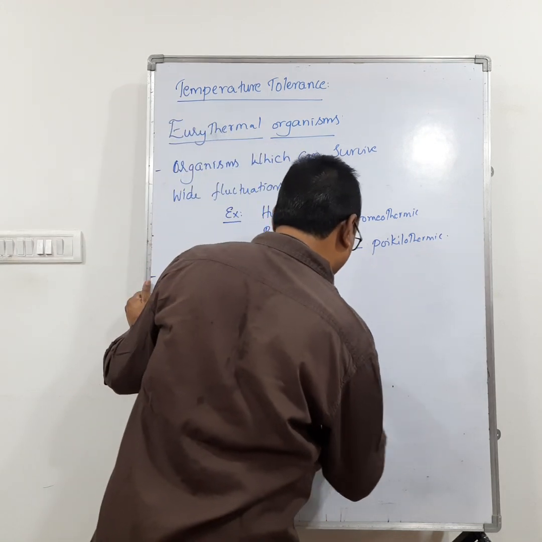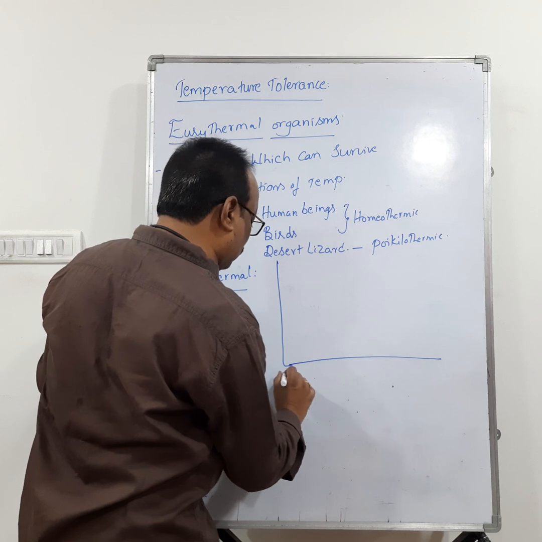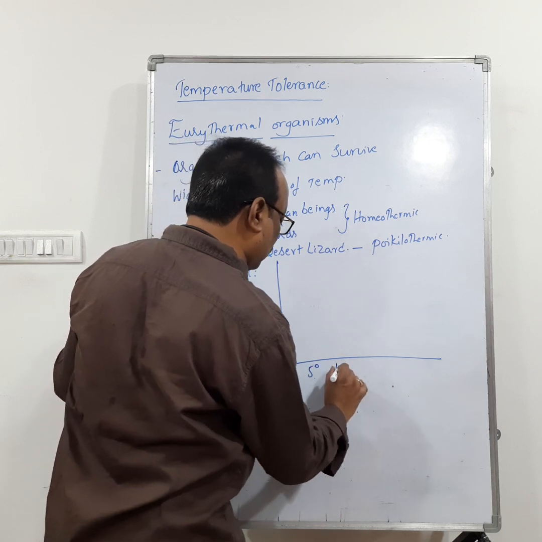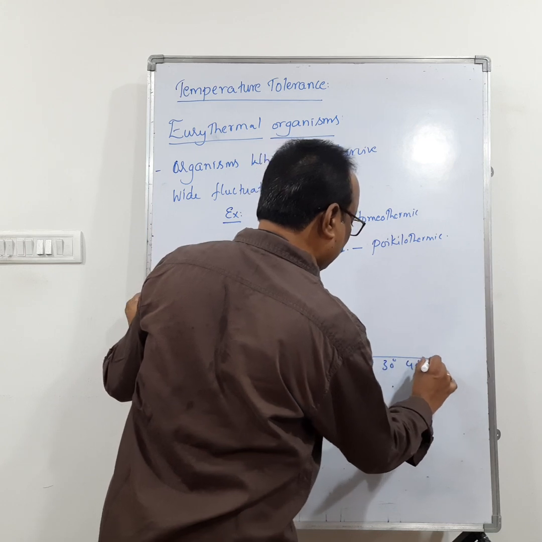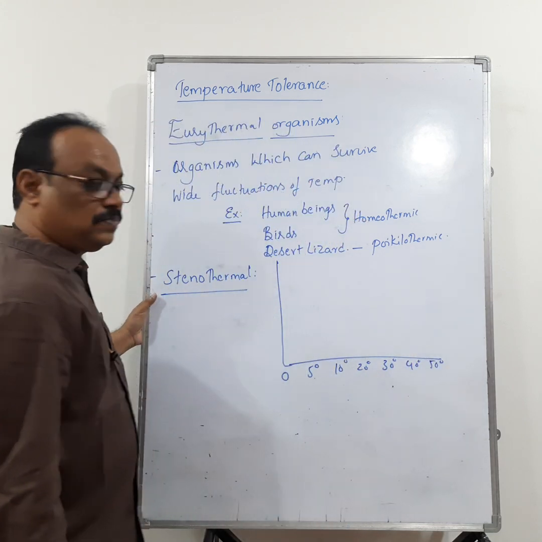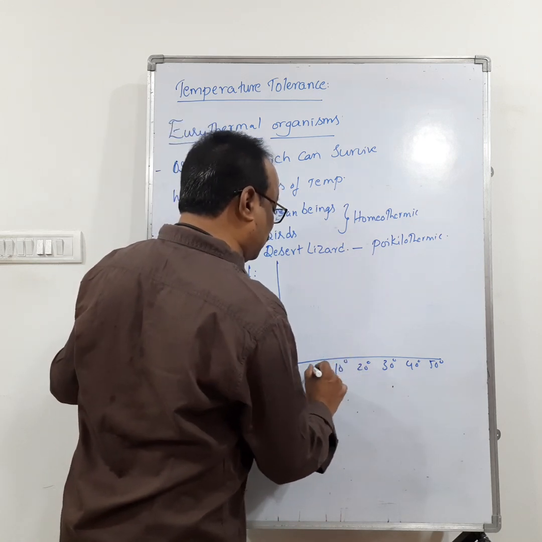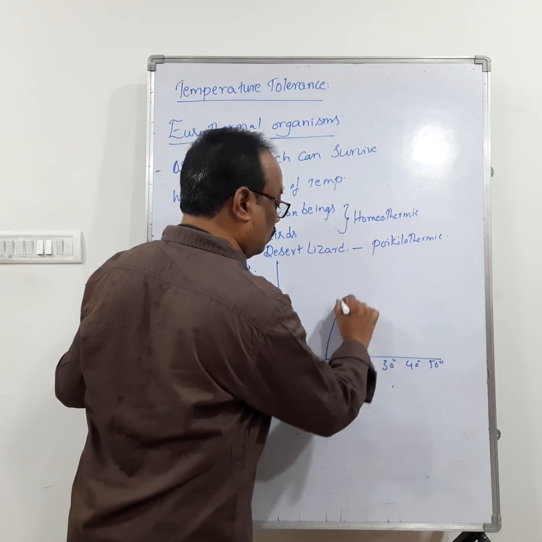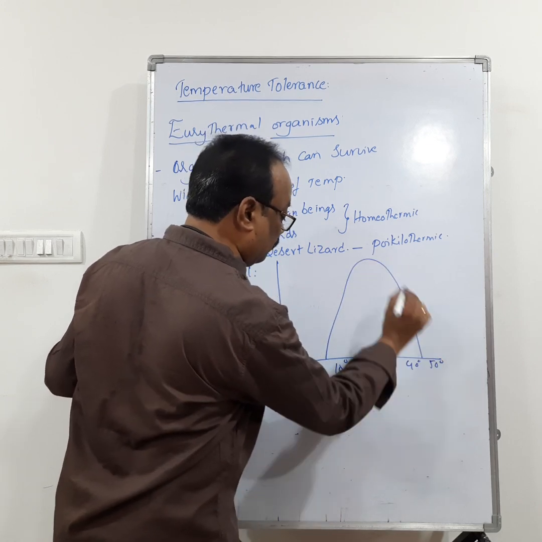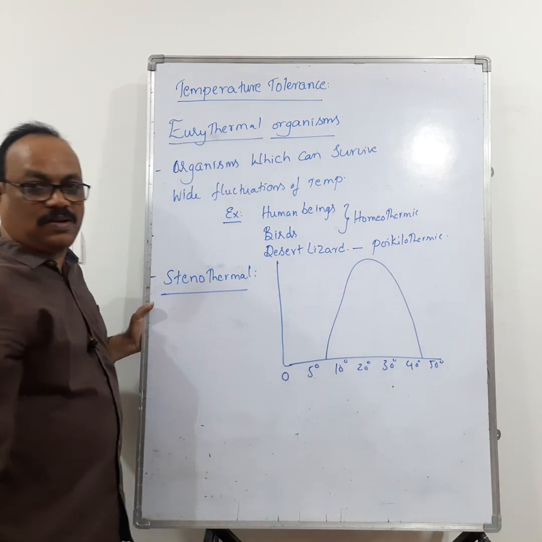I'll draw a small graph here: 0 degrees, 5 degrees, 10 degrees, 20 degrees, 30 degrees, 40 degrees, 50 degrees. If an organism is tolerating wide fluctuations of temperature, we call this one eurythermal.